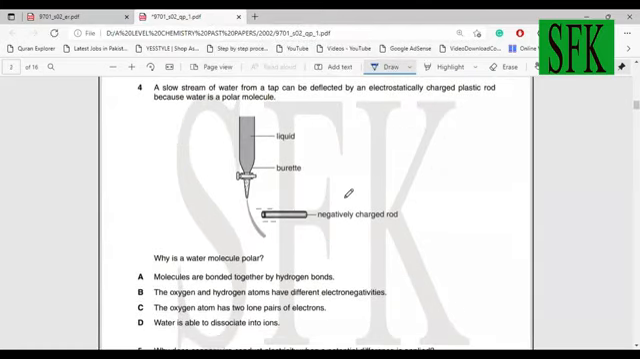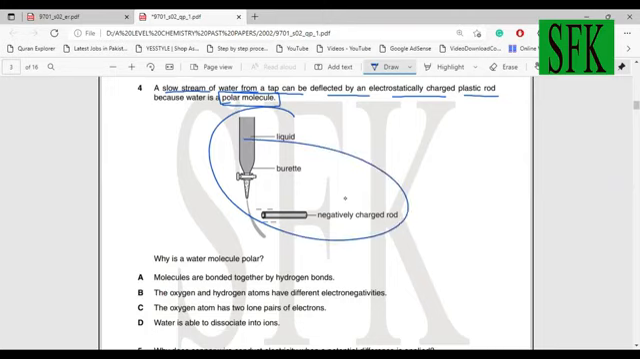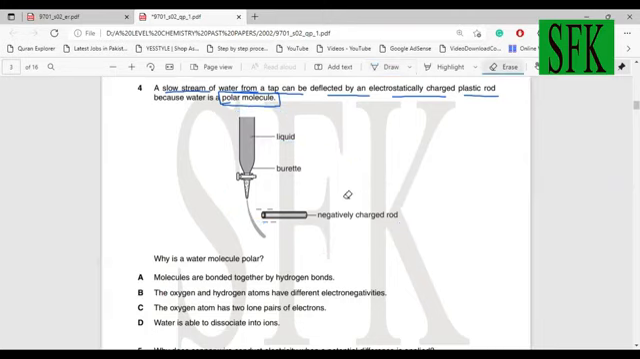Now this is question 4 that you have over here, in which a slow stream of water from a tap can be deflected by an electrostatically charged plastic rod because water is a polar molecule. Now see, this is a trick question in which they give you a scenario which is almost unrelated, okay? You don't have to do anything with the plastic rod or the electrostatics over here, right?